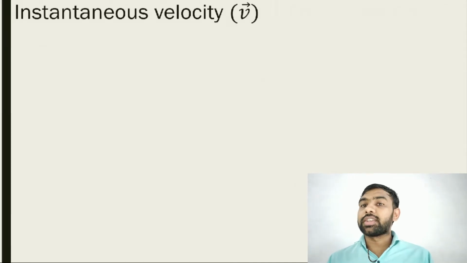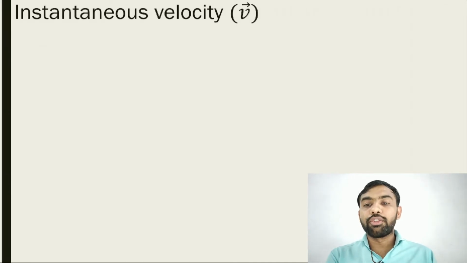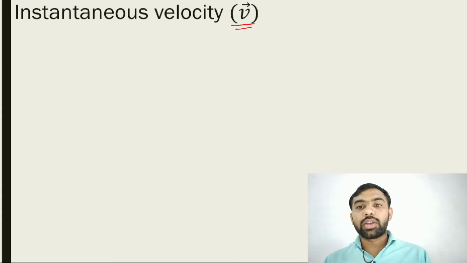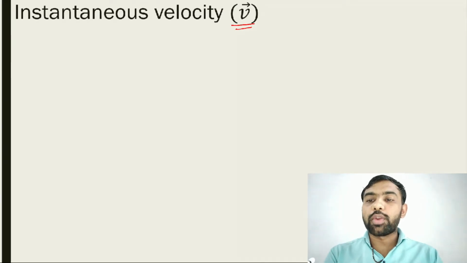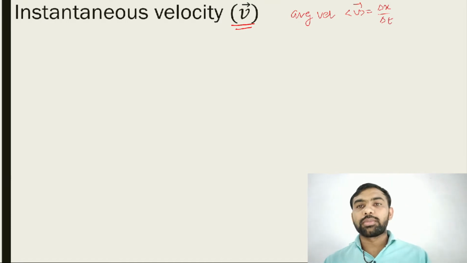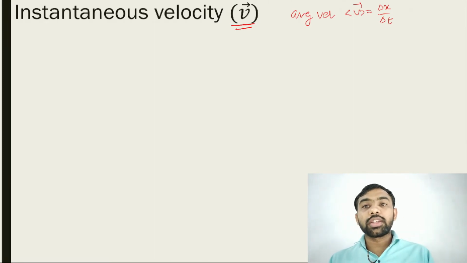So first, what is instantaneous velocity? It is denoted by the v vector. Sometimes we also denote it by only v, that is the symbol of instant velocity. What is average velocity? Average velocity v is equal to delta x upon delta t, as we discussed in the previous session. If we consider this time interval delta t tends to 0, meaning very small, then average velocity becomes instantaneous velocity.